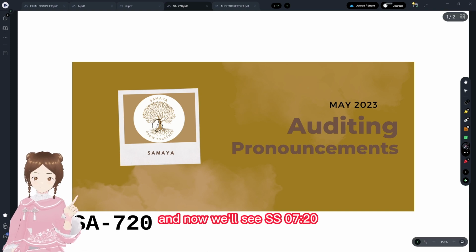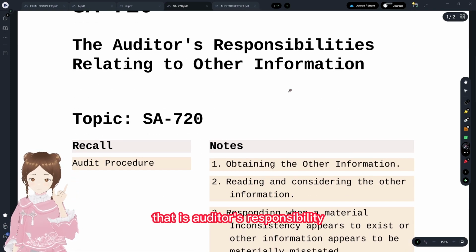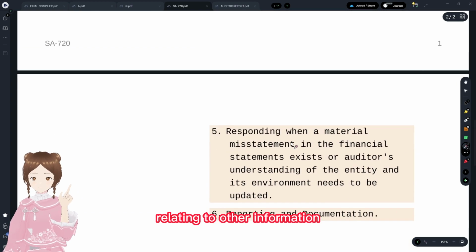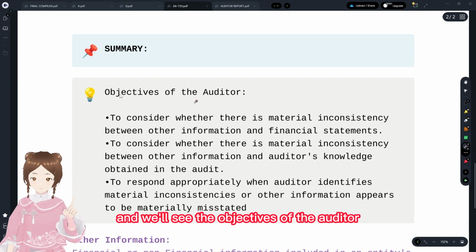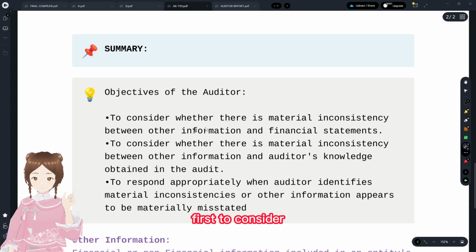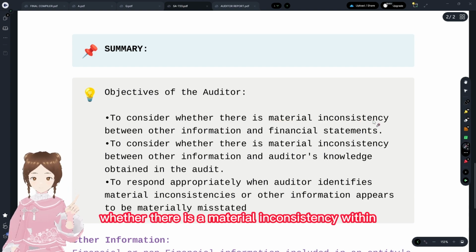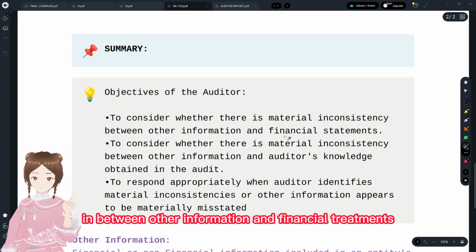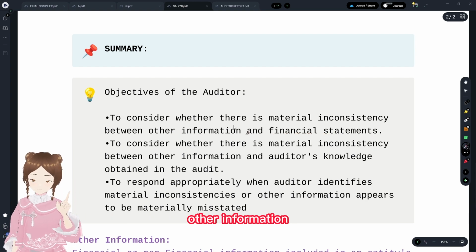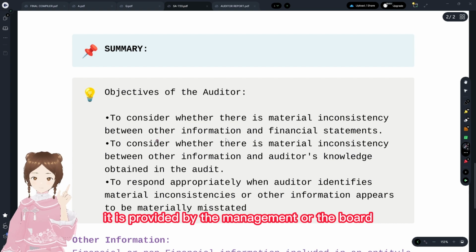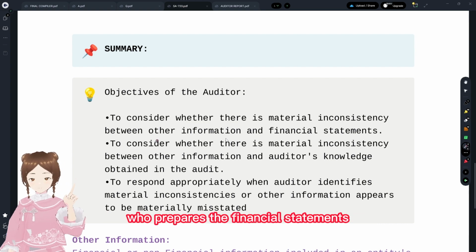And now we'll see SA 720, that is the auditor's responsibilities relating to other information. We'll see the objectives of the auditor first: to consider whether there's a material inconsistency between other information and the financial statements. Other information is provided by the management or the board who prepares the financial statements.